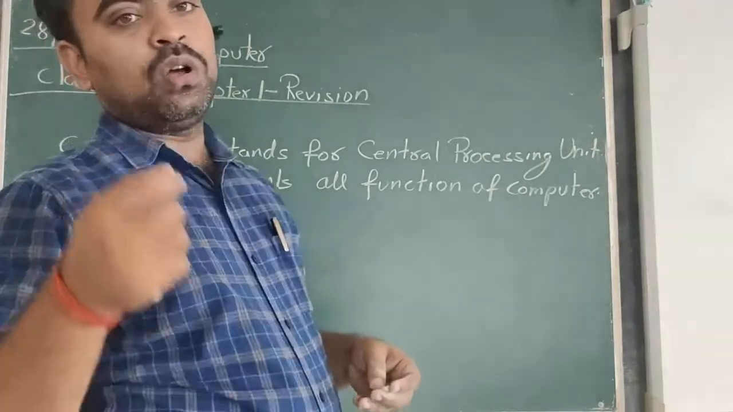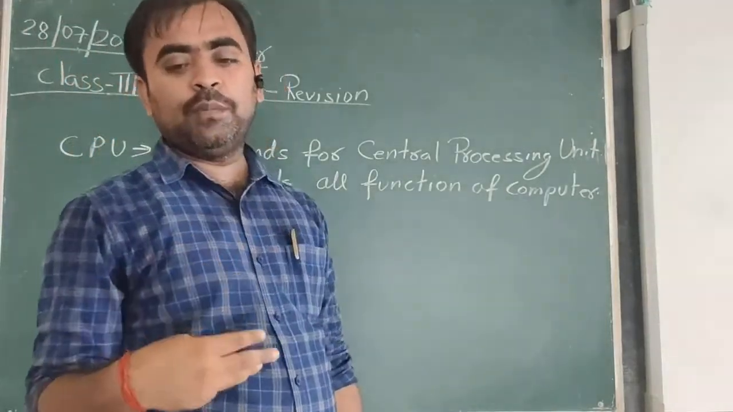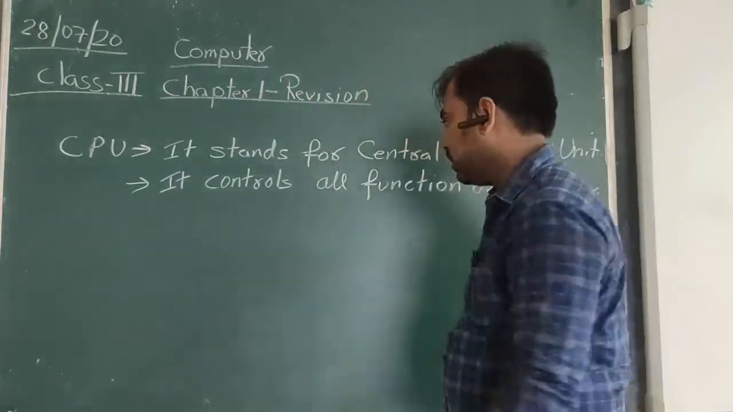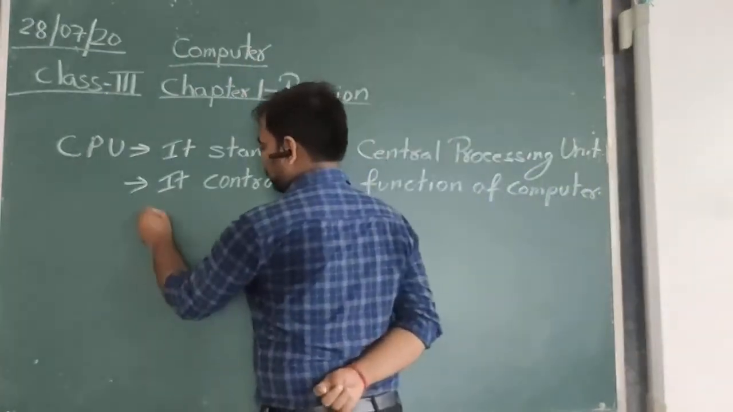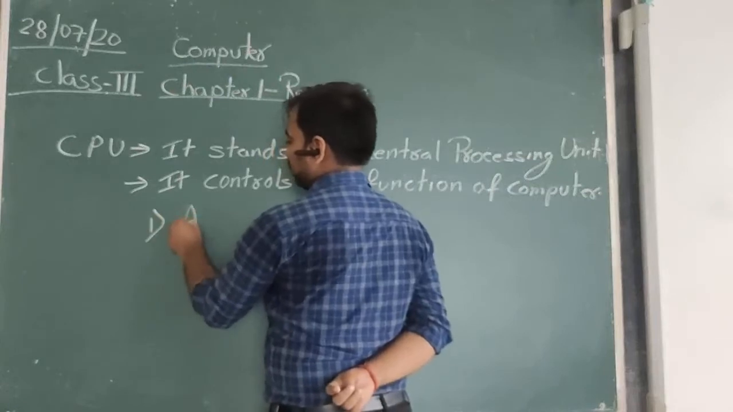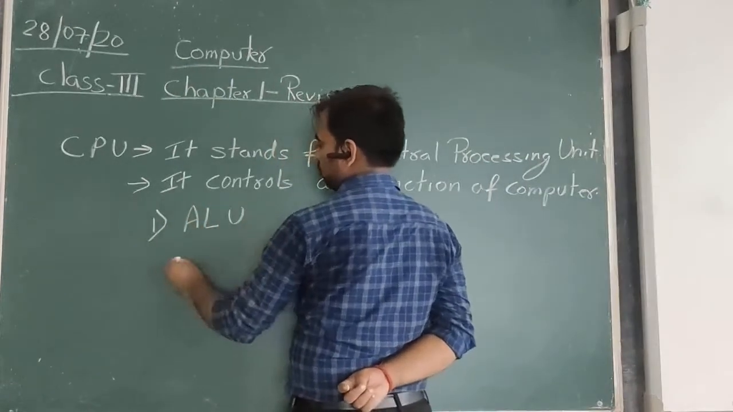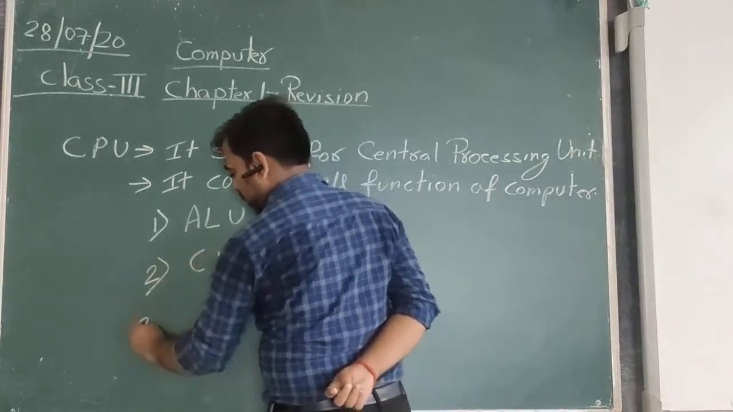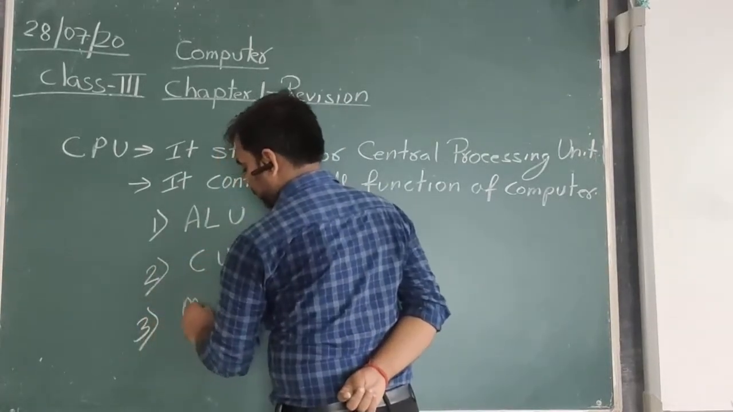Now the CPU has three important parts. The CPU consists of three important parts. The first one is ALU, the second one is CU, and the third one is MU.